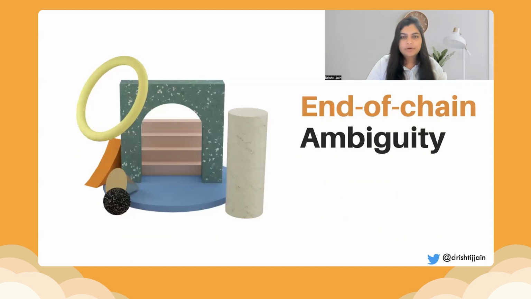There is also an important concept of end of chain ambiguity with blockchain. In case of blockchain, the way miners make money, they install so many servers. The main aim is to calculate the cryptographic hash function, the nonce, and identify what should be added next to the block.